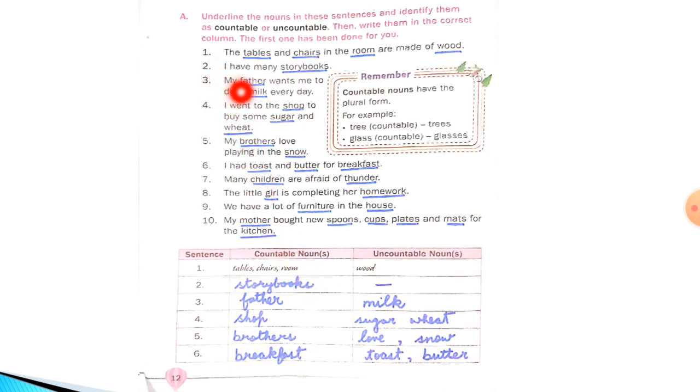Now: my father wants me to drink milk every day. Father is countable, so you will write under countable noun. And milk you cannot count, so you have to write under uncountable noun.